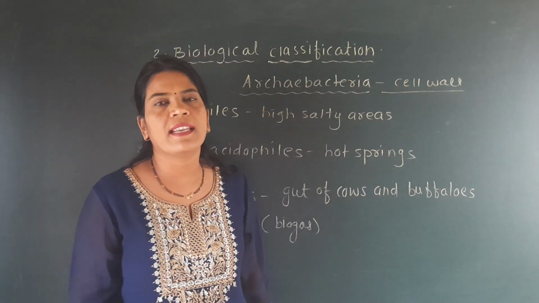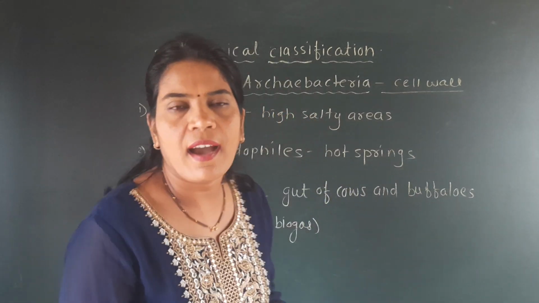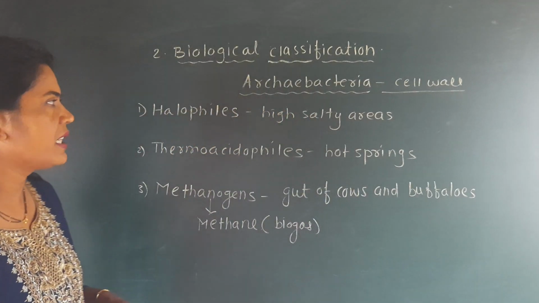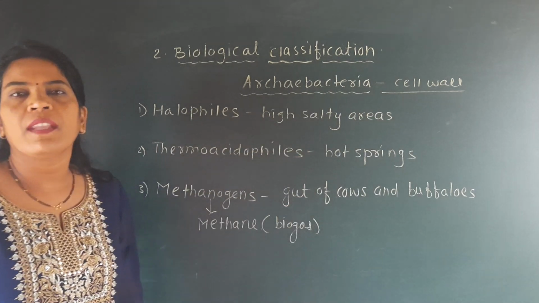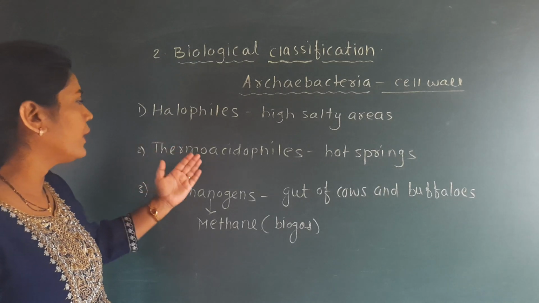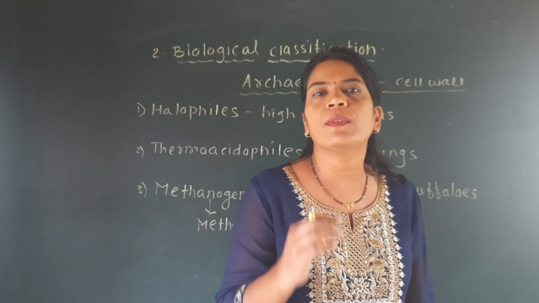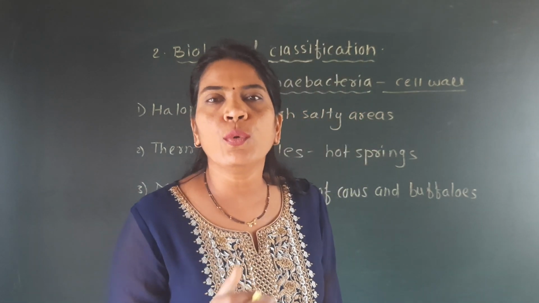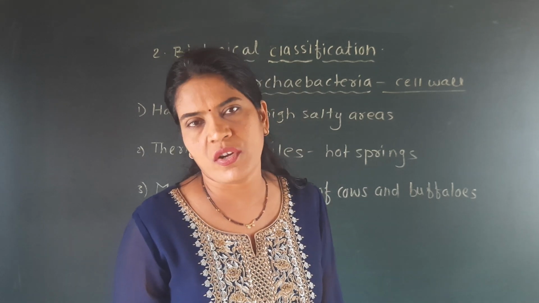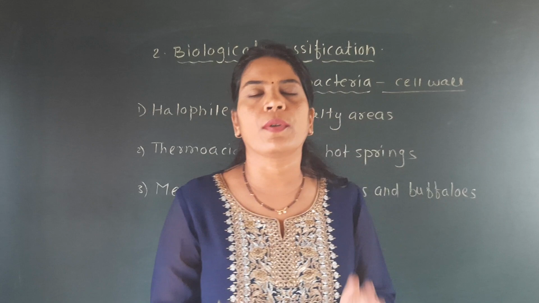Okay, this is about the archaebacteria, and from a theory point of view, if a question is asked to write a note on the archaebacteria, then you have to write that these archaebacteria are found in adverse environmental conditions. According to their presence in adverse environmental conditions, they are classified into halophil, thermoacidophil and methanogen, and such a characteristic of the archaebacteria in adverse conditions is only due to their special cell wall structure. Okay, this is about the archaebacteria, which is very important.